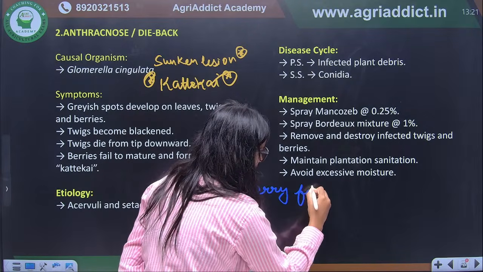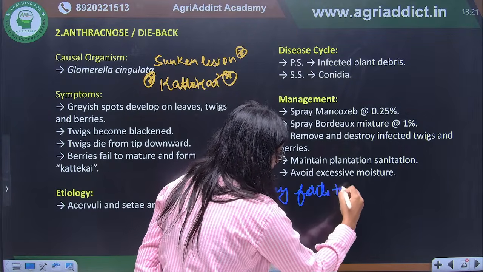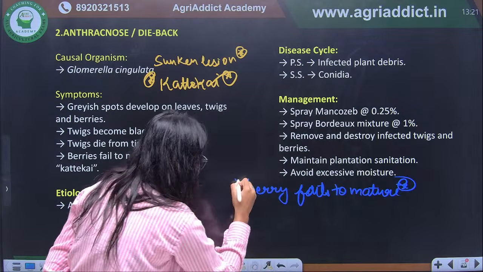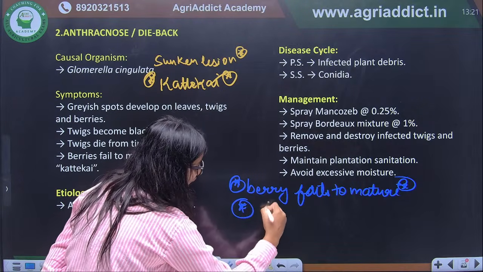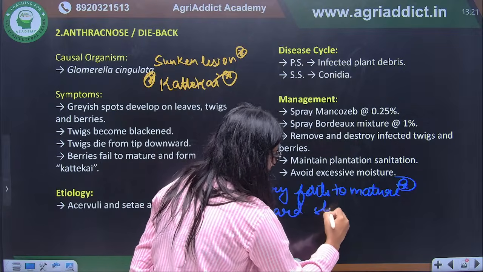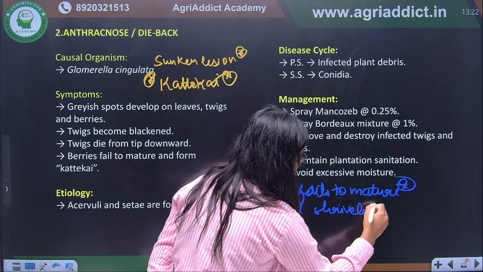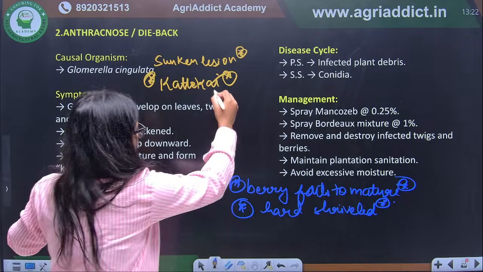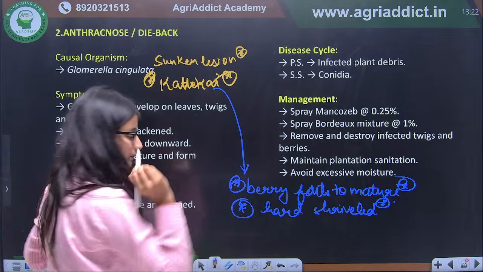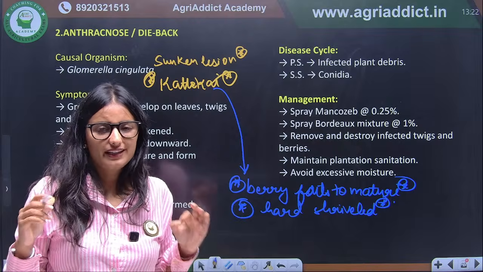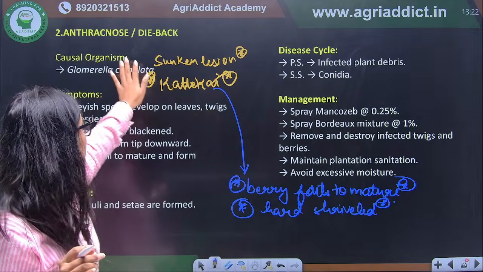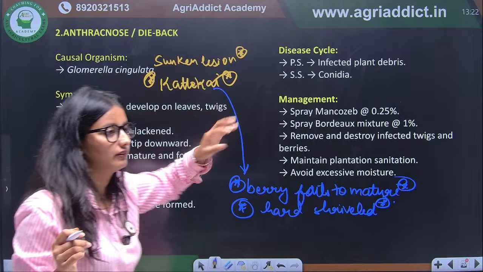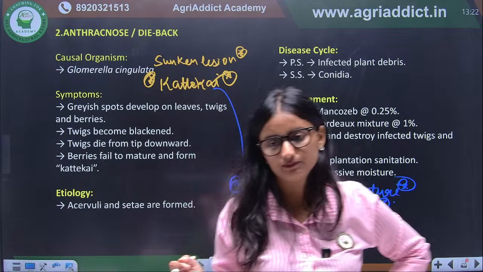And they become hard and shriveled. That is the symptom we call katte kai. So it is a specific symptom of anthracnose dieback. Katte kai symptom is the important symptom of the anthracnose dieback.